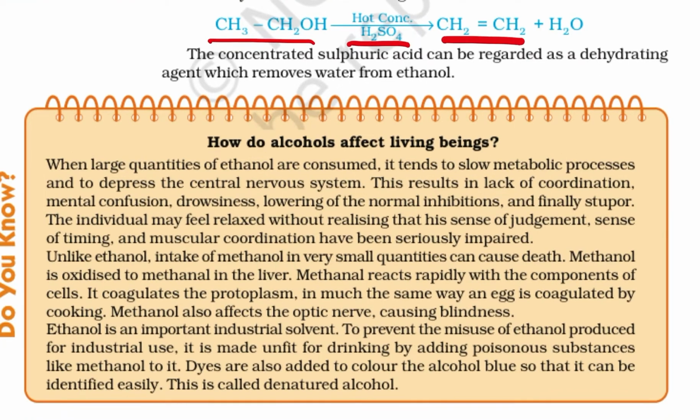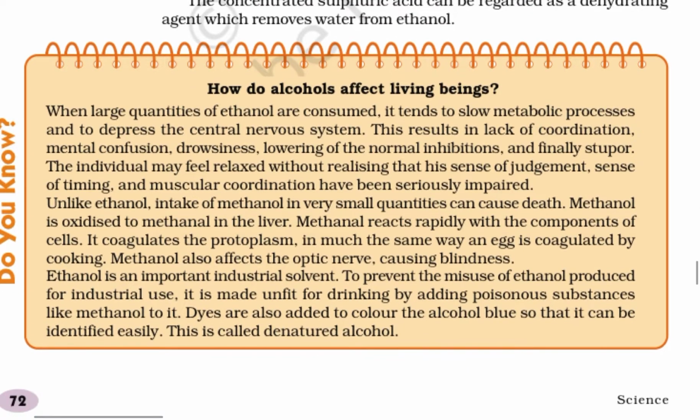How does alcohol affect living beings? When large quantity of ethanol is consumed, it tends to slow metabolic processes and to depress the central nervous system. This results in lack of coordination, mental confusion, drowsiness, lowering of normal inhibitions, and finally stupor. The individual may feel relaxed without realizing that his sense of judgment, sense of timing, and muscular coordination have been